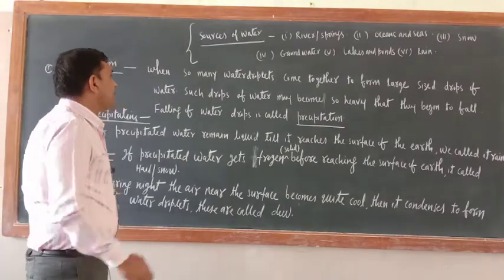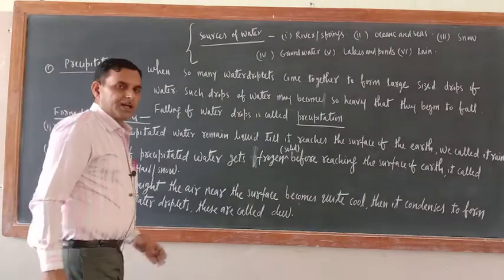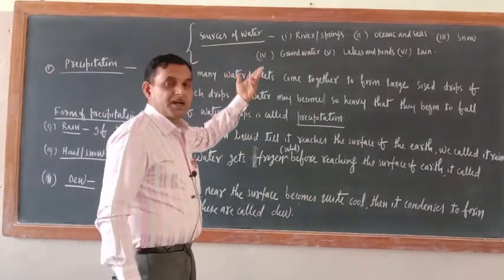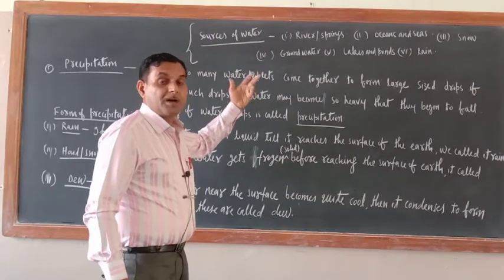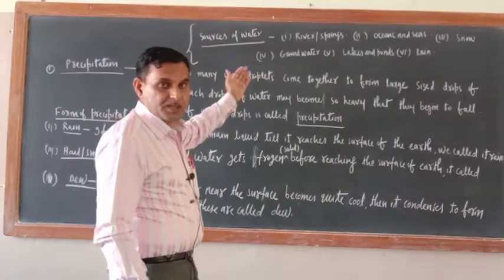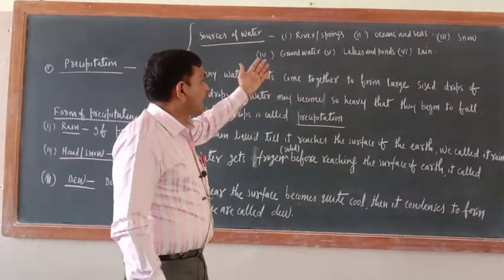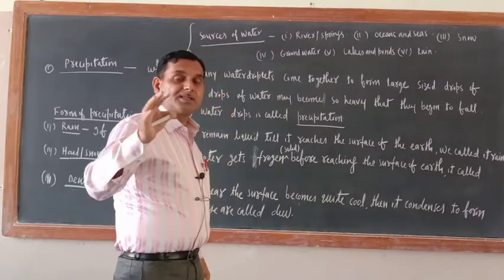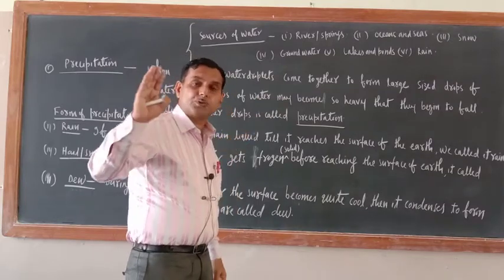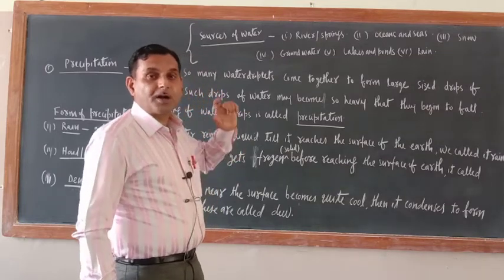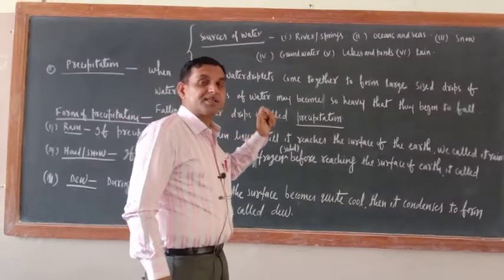Now, what are the sources of water? There are various sources of water on the earth. First one is rivers and springs. In many parts of India, people fetch water from rivers and springs only. Now oceans and seas: they are the largest source of water, but that water is not fit for drinking. That is salty water, saline water.